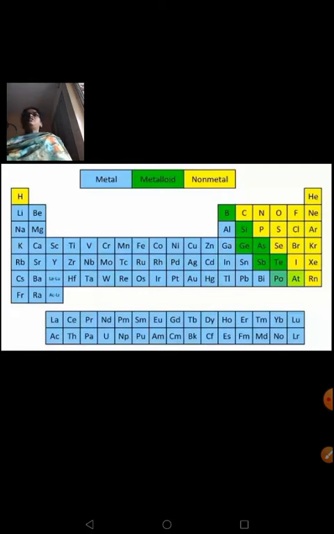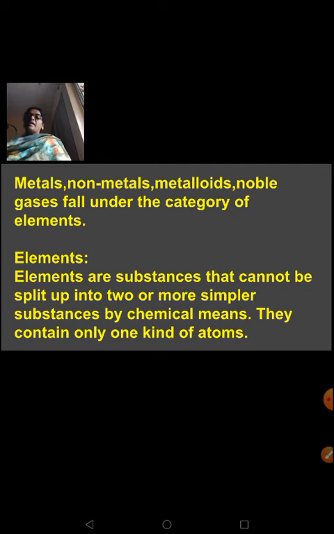So it's just to say that metals and non-metals come under the category of elements because they are all made up of only one kind of atoms. They do not have any other combination with them. So metals, non-metals, metalloids, noble gases, they all fall under the category of elements because elements are substances that cannot be split up into two or more simpler substances by chemical means. They contain only one kind of atoms.